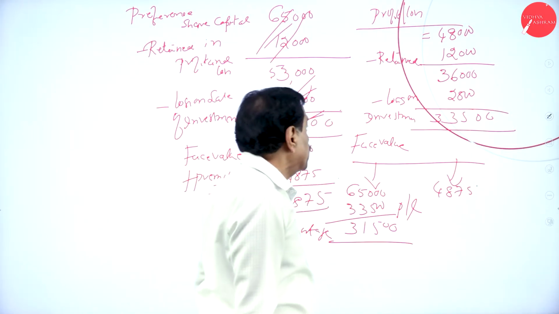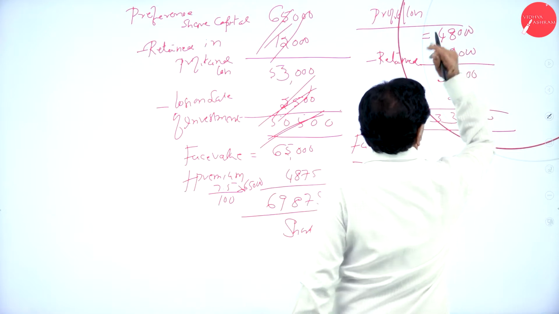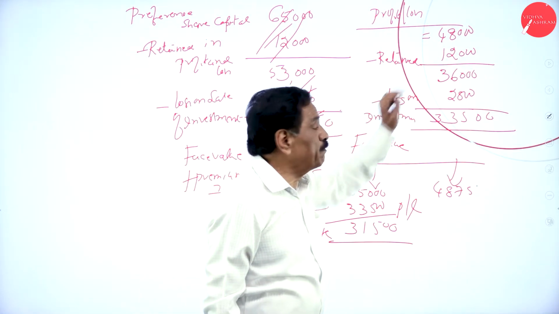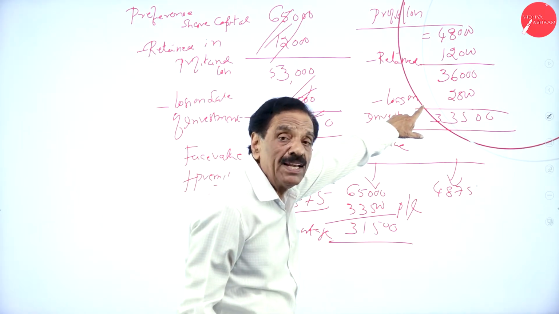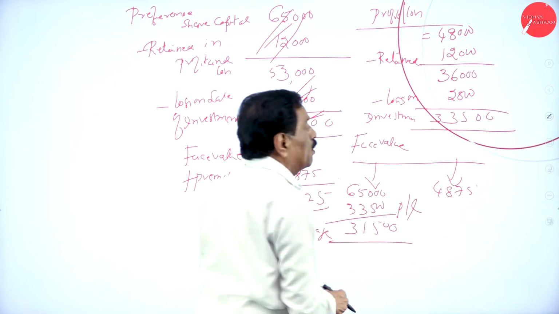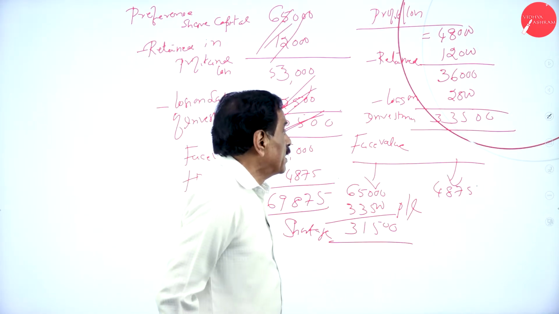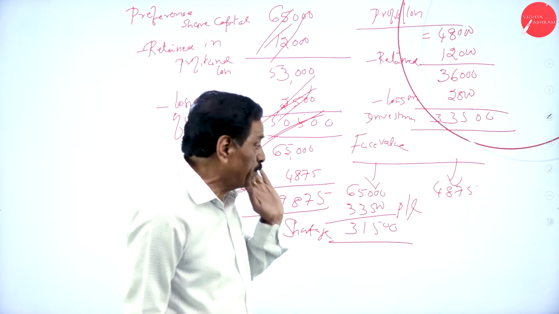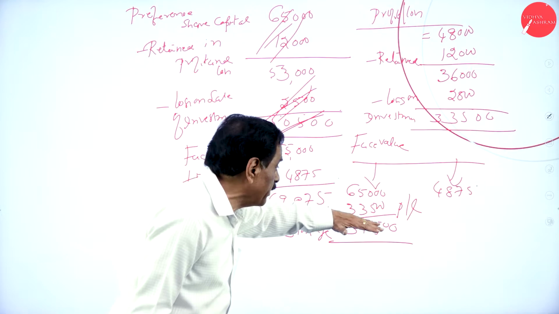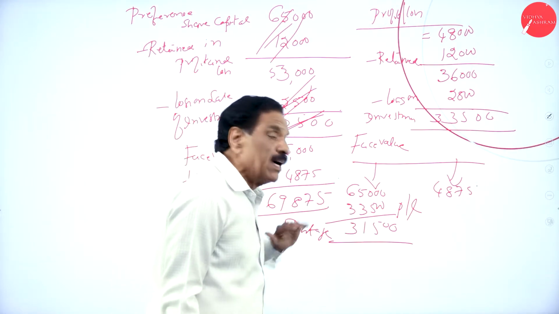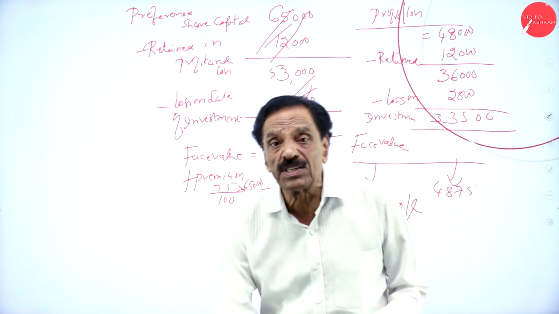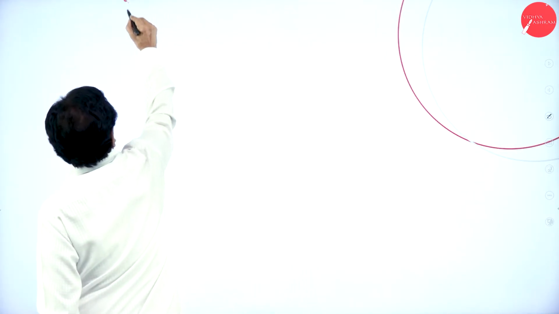What's your face value? 65,000. In your P&L account, 48,000 is there. 12,000 should be retained, so 36,000 is available. Loss on investment is 2,500, so 33,500 is available. Your face value is 65,000, the fund available is 33,500, and the shortage is 31,500. For that, they say issue the shares.